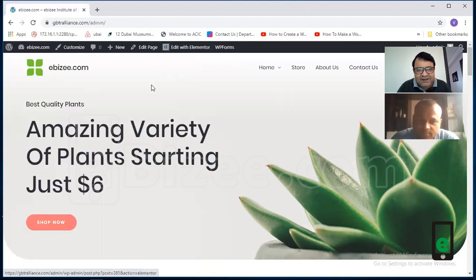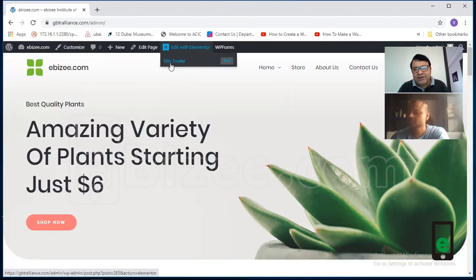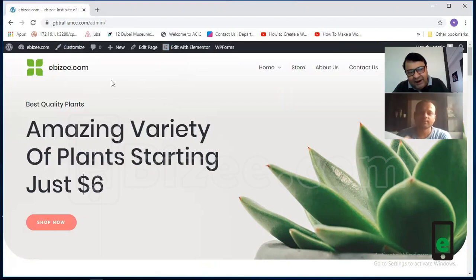So it means three parts of the web page. The header is corrected from here, the main body is corrected from here, and the footer is modified from here. Now, if you have understood this, your 50% job is done. So we will start with the header.